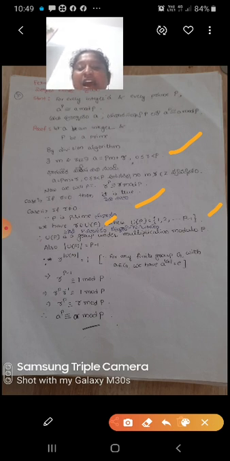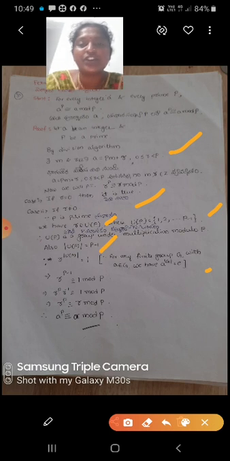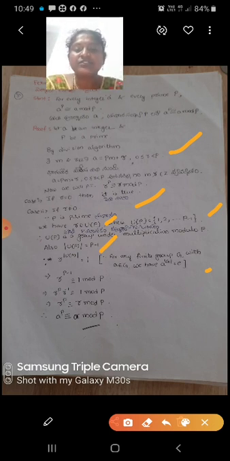So r to the power order of U(p) equals 1, since for any finite group G with a belonging to G, we have a to the power order of G equal to e. That implies r^(p-1) is congruent to 1 mod p.